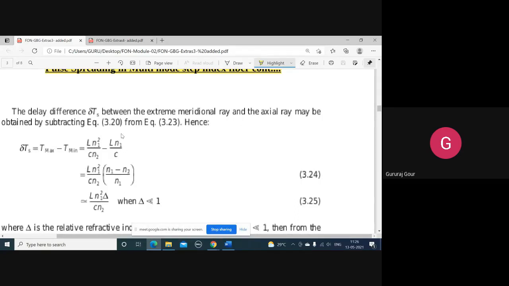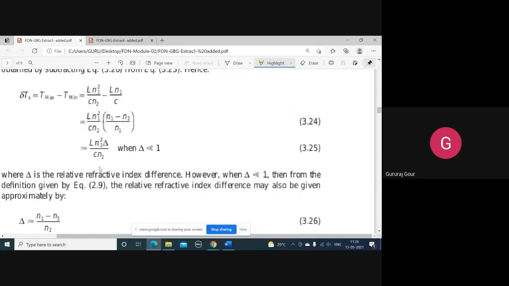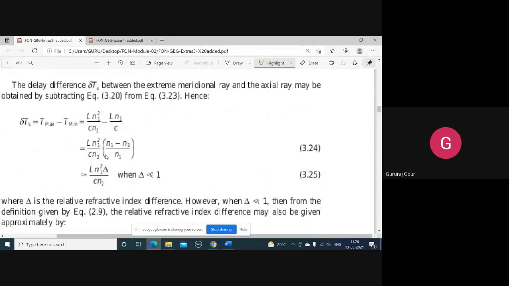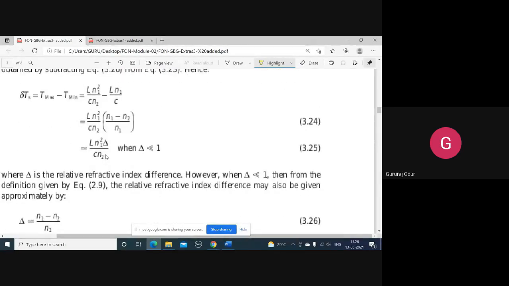Here also I will suggest you not to go for looking into these equations directly. We are taking the delay difference between the meridional ray and the axial ray. The meridional ray will exist at the edge and the axial ray will exist along the axis. So that is T max minus T min. If you take Ln1²/C times (1 - ...) and simplify it with delta, the index difference kept very much smaller than 1, the delay difference δTs will approximately become equal to Ln1²Δ/Cn2.